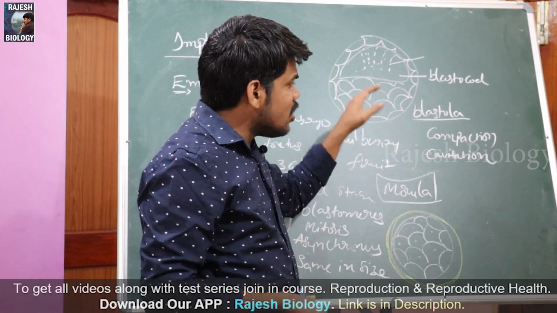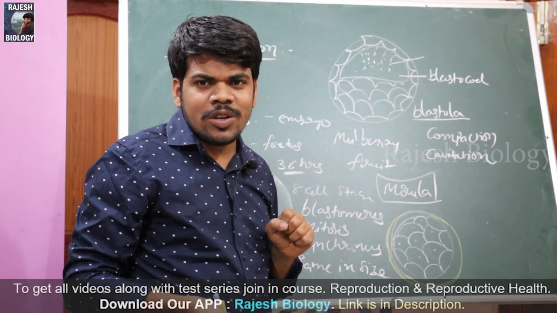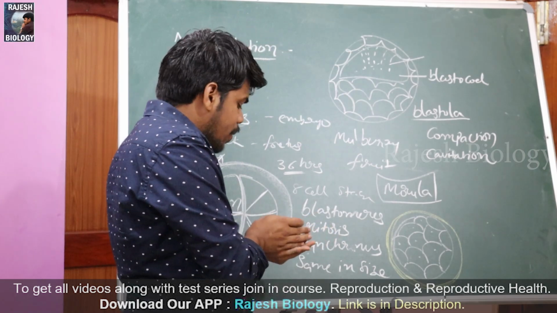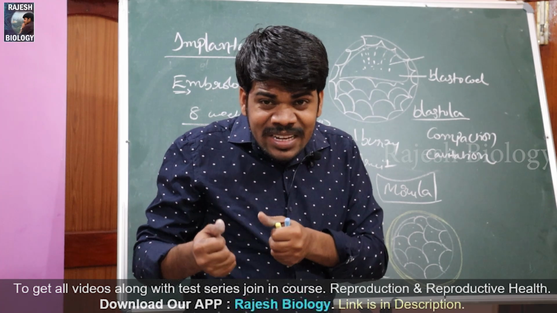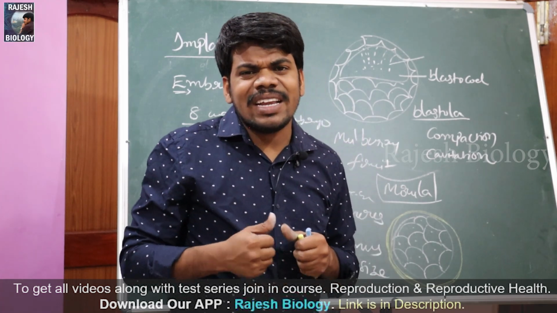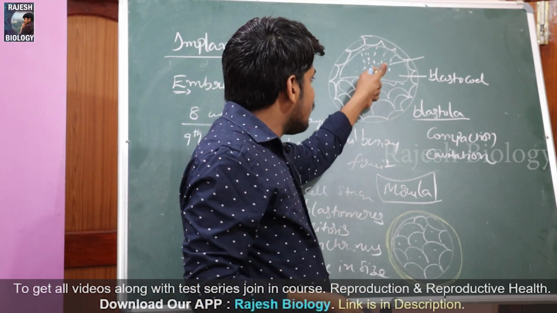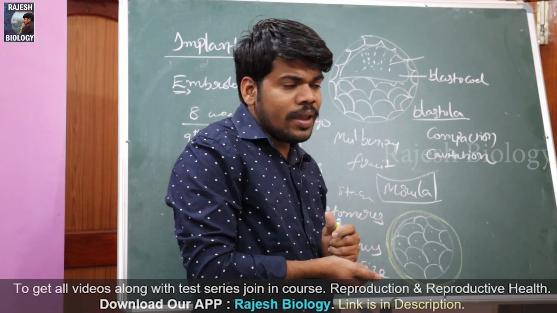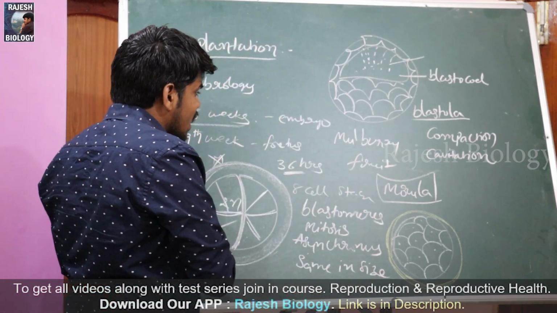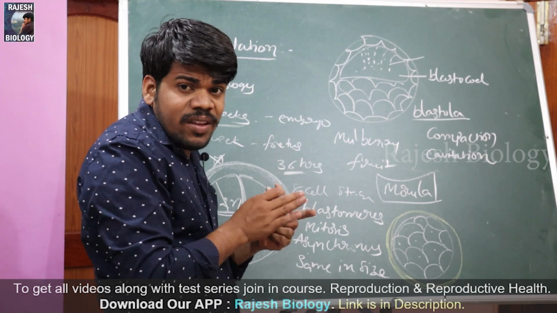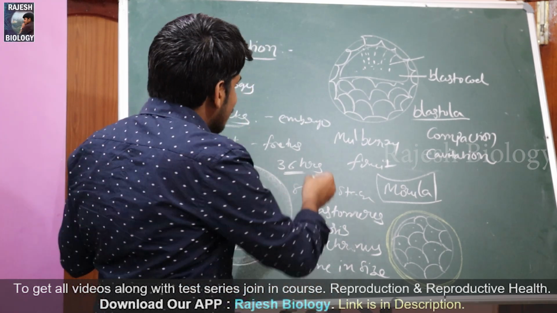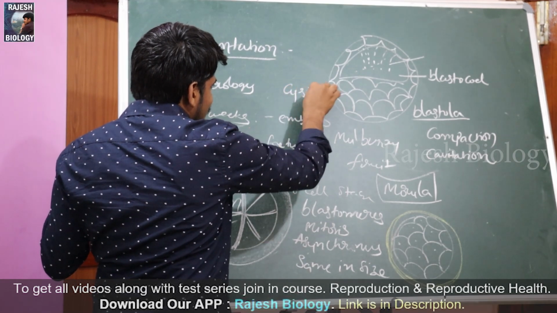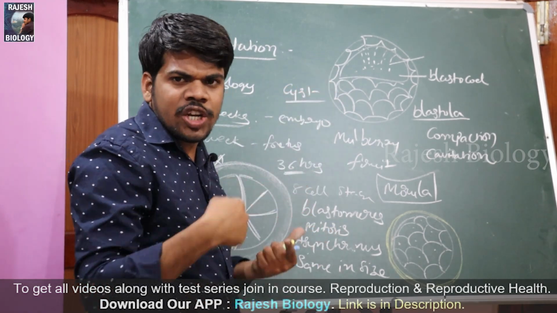Okay, it is also called exocoelom. It is also called what? Exocoelom. Primary body cavity. That's why the real coelom is called secondary body cavity. Coelom means secondary body cavity, but here it is the primary body cavity. Okay, blastocoele. And because of the fluid filled cavity, it looks like a cyst. Cyst means a spherical shape.